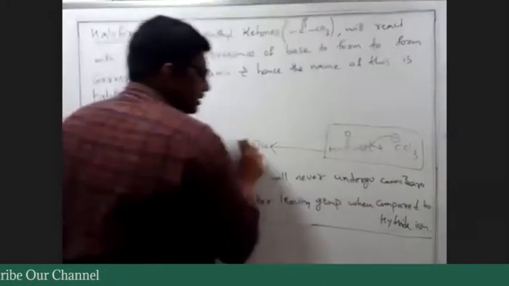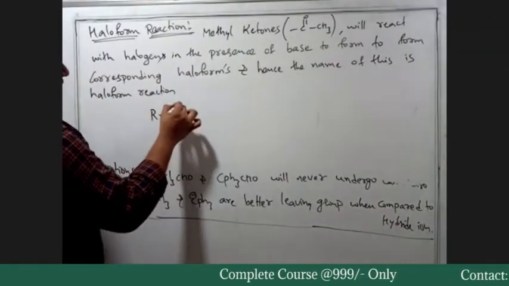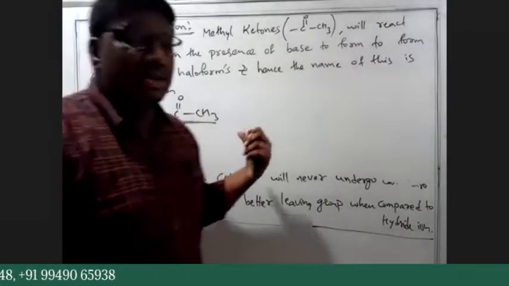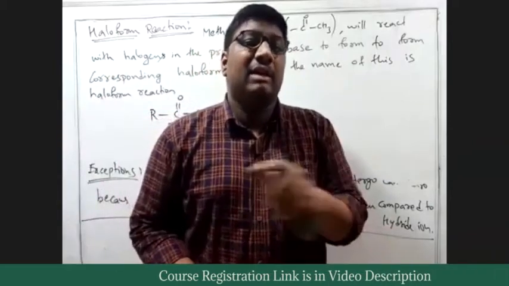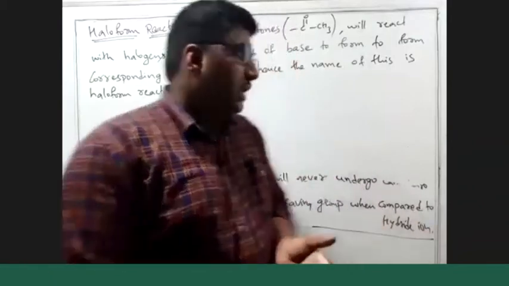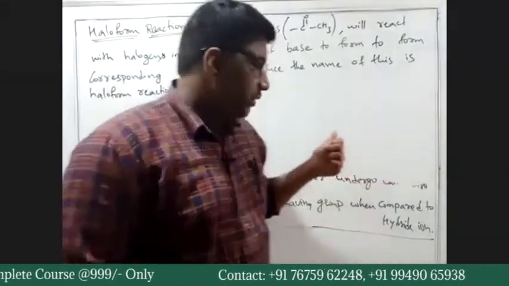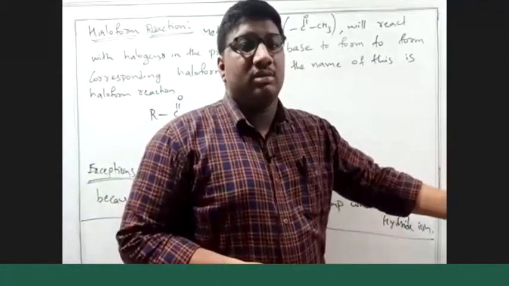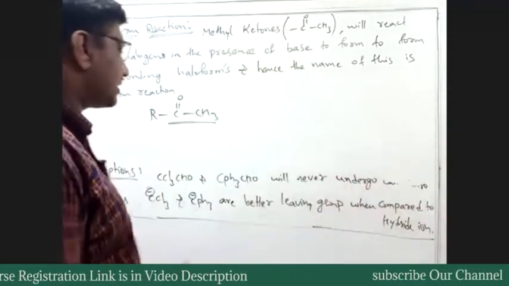So what was the mechanistic part? The R-C(=O)-CH3 group is most essential. If we do not have this group, those compounds will never undergo haloform reaction. Like if you have an aldehyde, CH3CH2CHO, aldehydes will never undergo haloform reaction. We require this group. And even this is important for JEE. The last questions: which of the following will react with halogen and base? They will give different compounds and you should figure out which will react.